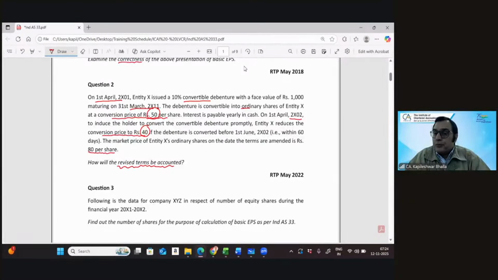The conversion price earlier was 50 and now the conversion price is 40. So what is the treatment of the revised terms in this case? I'm yet to get an answer, but I'm still waiting for the answers on your side. What do you say?